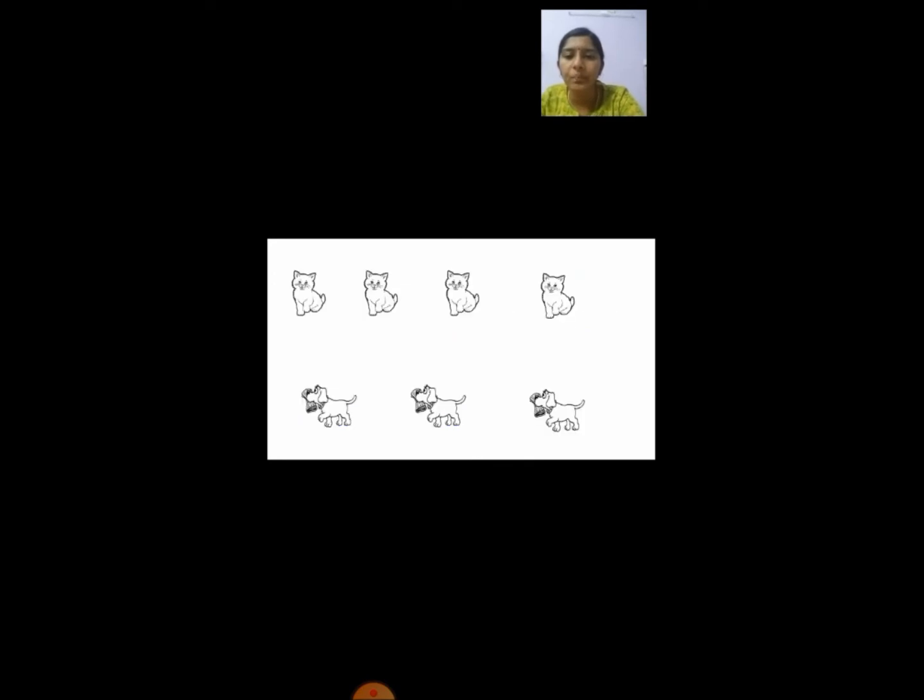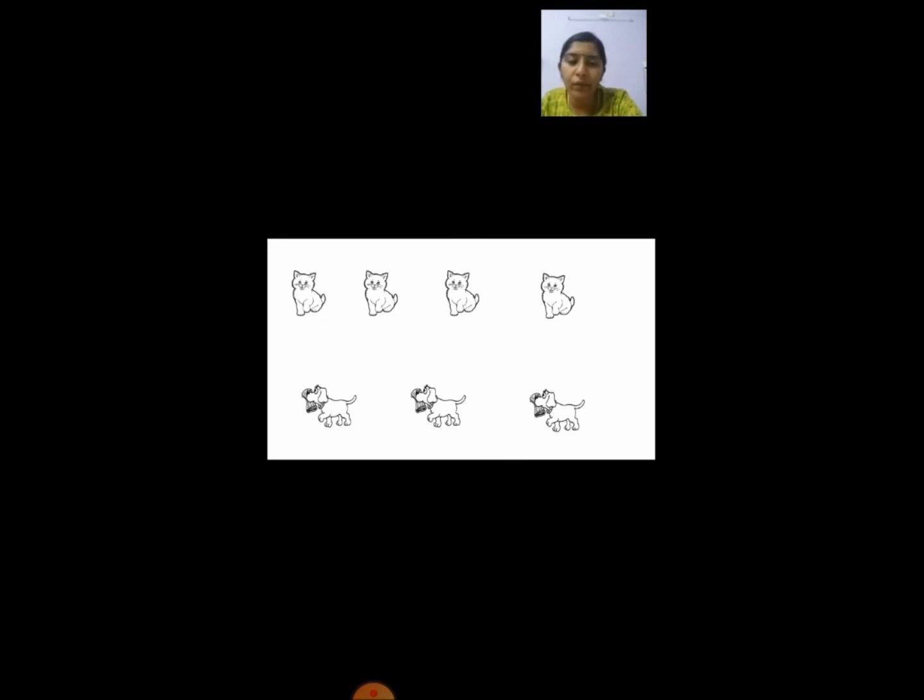So here you have a picture of cats and dogs. Can you count how many cats are there in this picture? So 1, 2, 3 and 4 cats. And how many dogs are here? 1, 2 and 3.